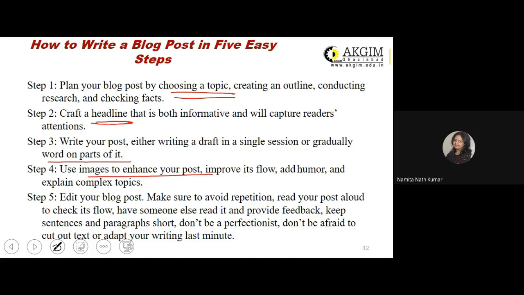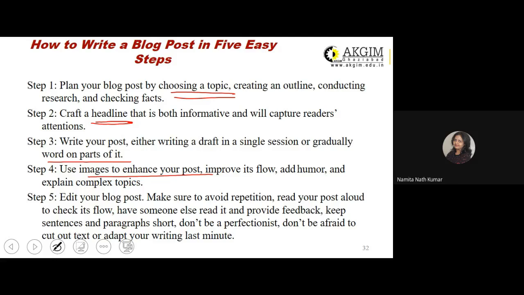Then step 5 is edit your blog post. Make sure to avoid repetition. Read your post aloud to check its flow. Have someone else read it and provide feedback. Keep sentences and paragraphs short. Don't be a perfectionist. That means you keep on reading, revising, again reading, and again revising, and that lengthens the procedure.